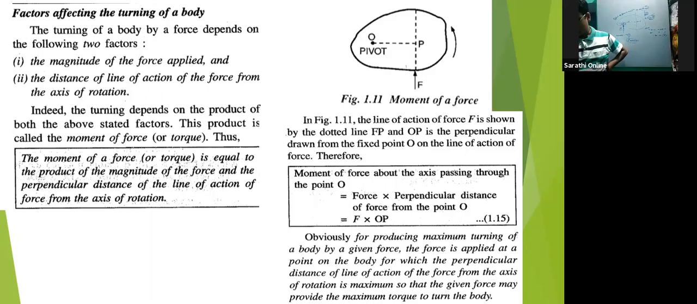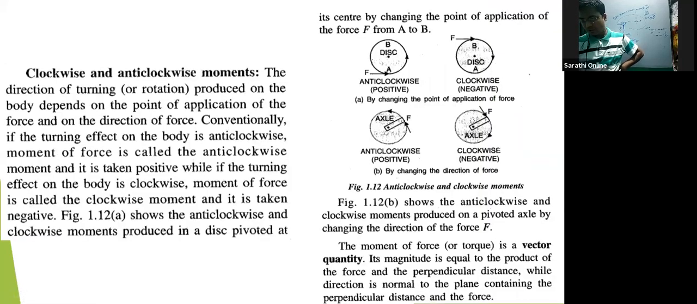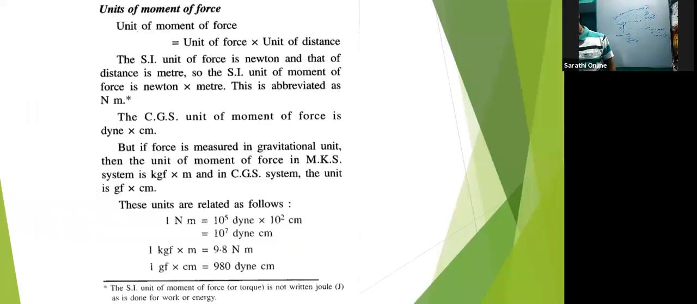So moment is force into perpendicular distance of force from the point O. Then it produces two kinds of moments: clockwise moment and anti-clockwise moment, the direction of turning or rotation. We had discussed last time how it produces clockwise and anti-clockwise, and that anti-clockwise is positive, clockwise is negative. But I found in the chapter that positive or negative is not required, so we will not deal with that.